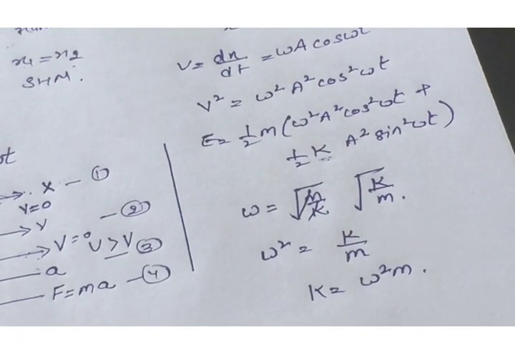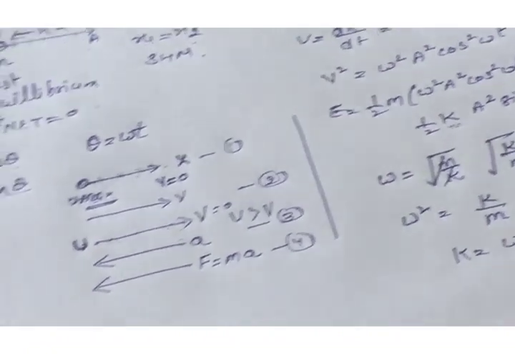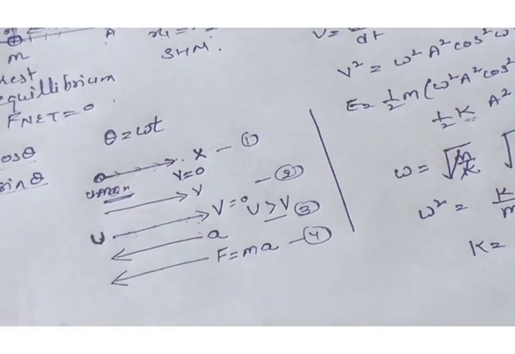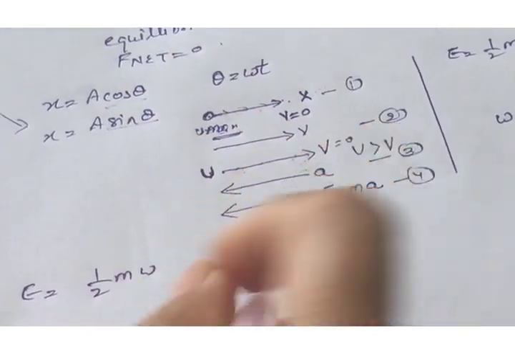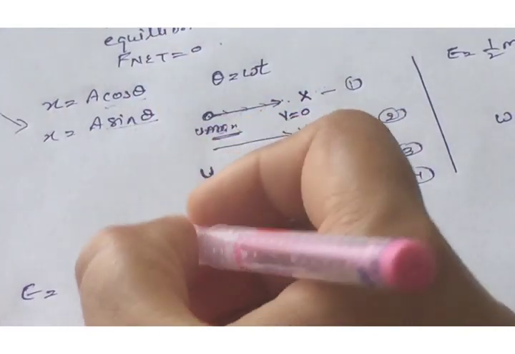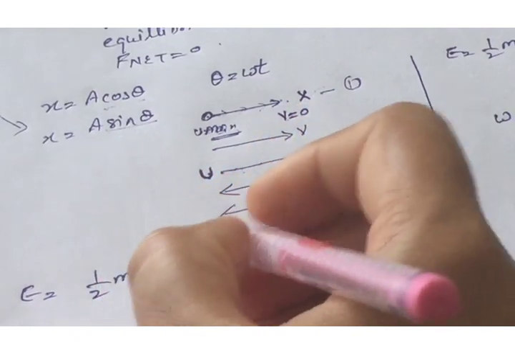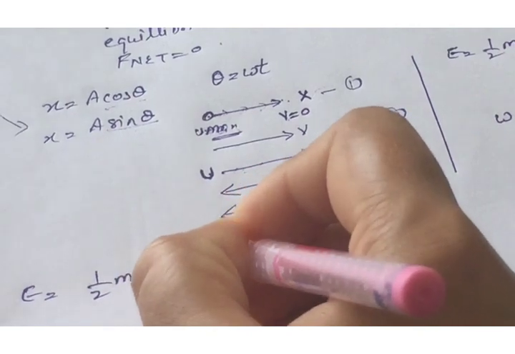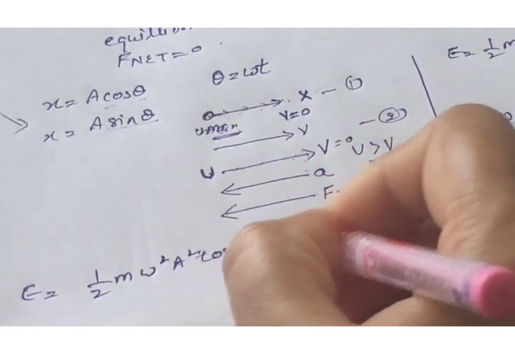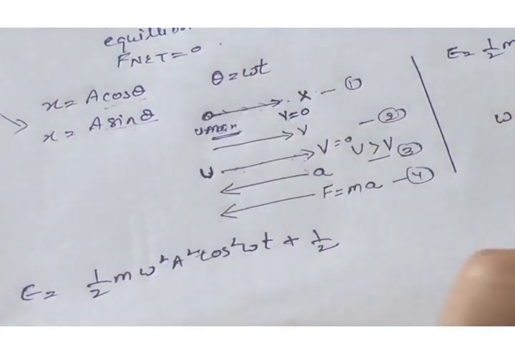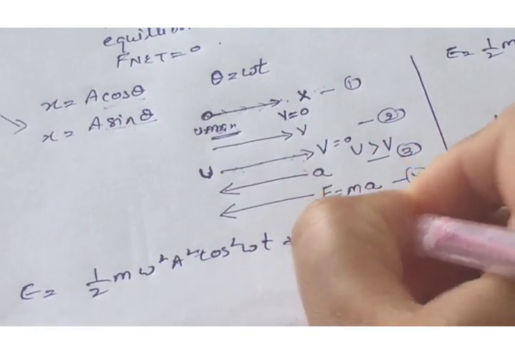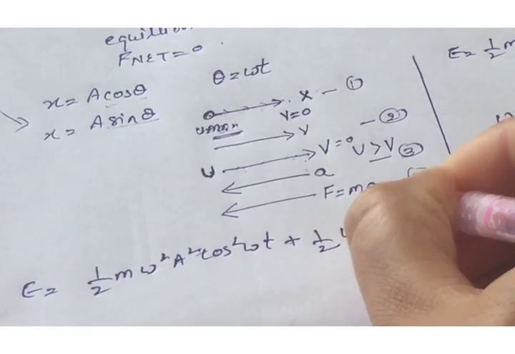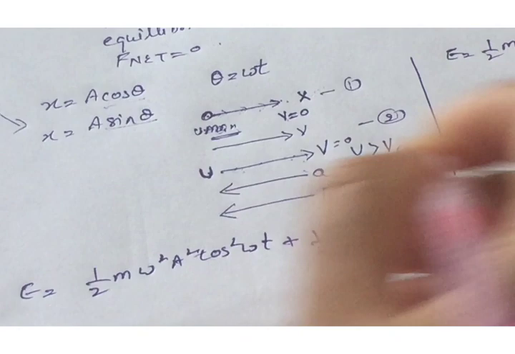Putting these values in the above expression, we will have E is equal to half of m, velocity square, that is omega square a square cos square omega t, plus half of kx square, where k we are changing into the form of omega square m, into a square sin square omega t.